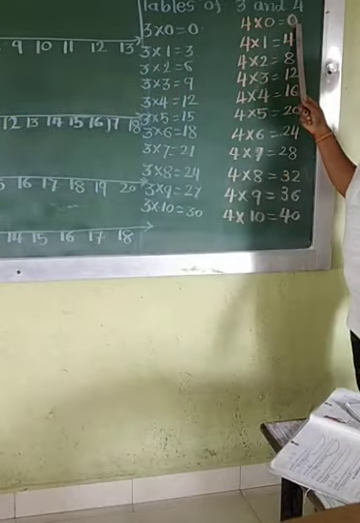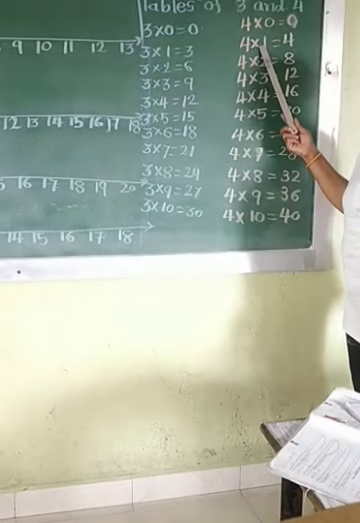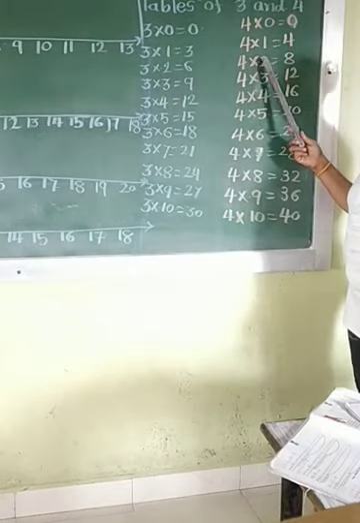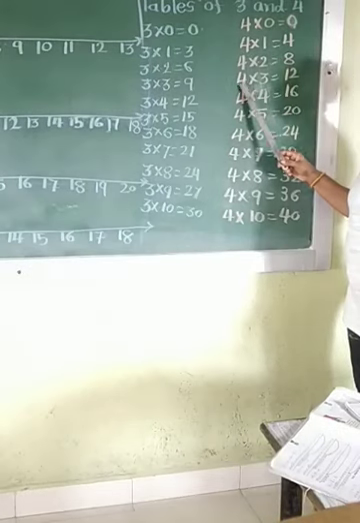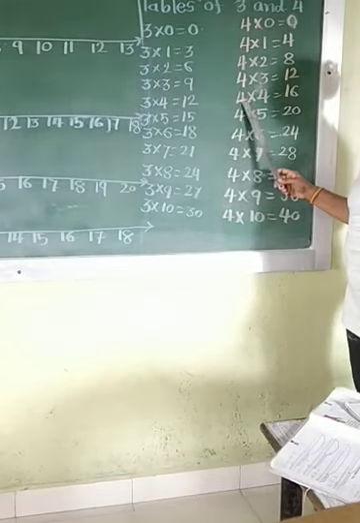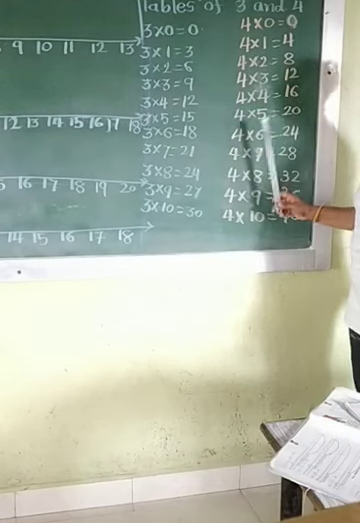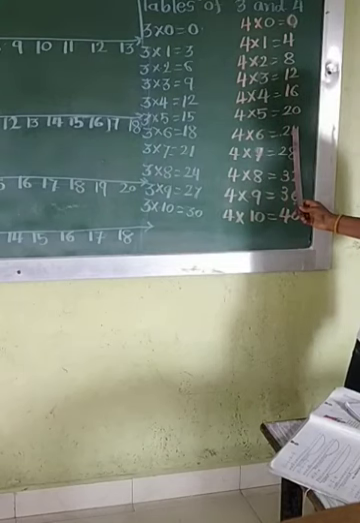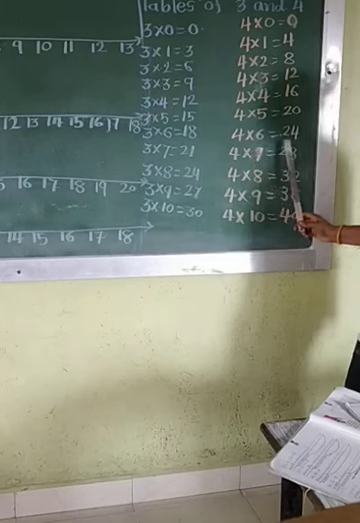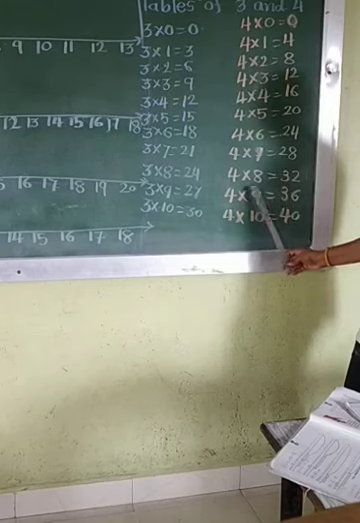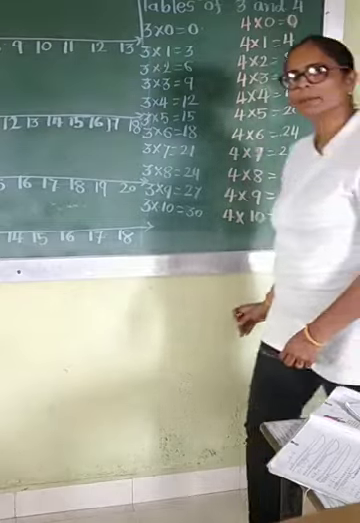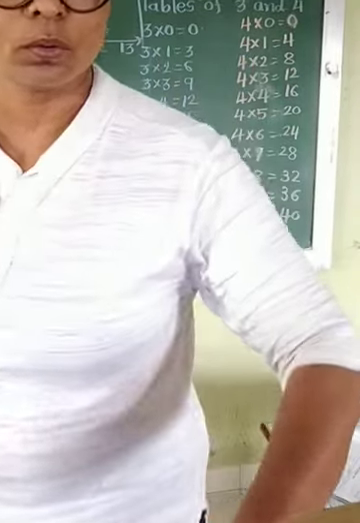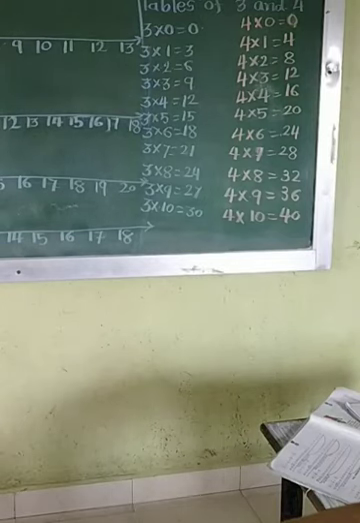4 zeros are 0, 4 ones are 4, 4 twos are 8, 4 threes are 12, 4 fours are 16, 4 fives are 20, 4 sixes are 24, 4 sevens are 28, 4 eights are 32, 4 nines are 36, 4 tens are 40.